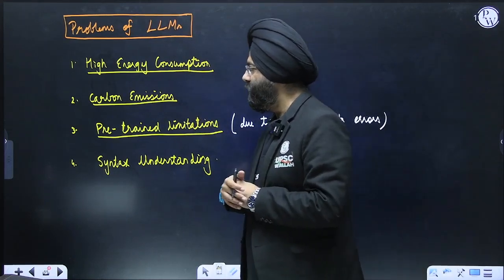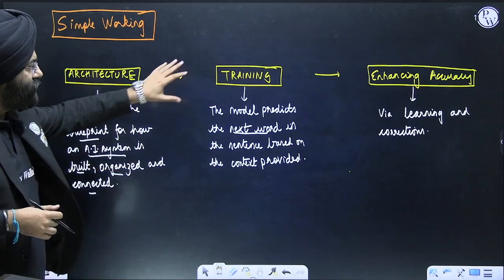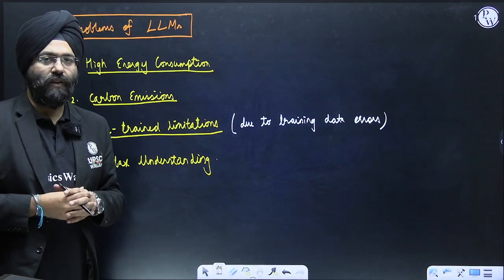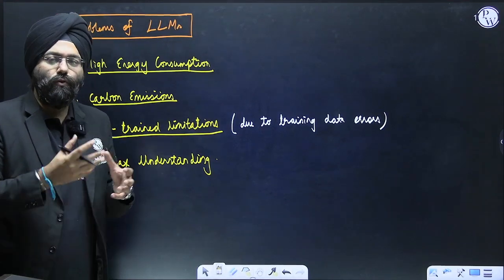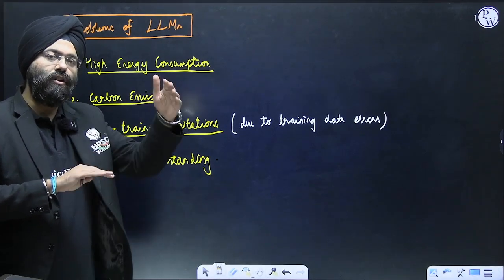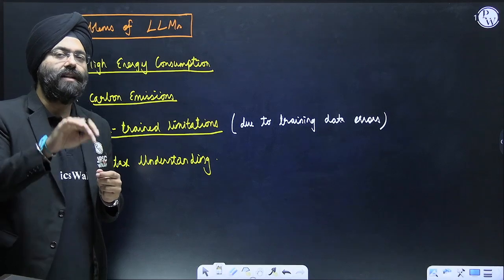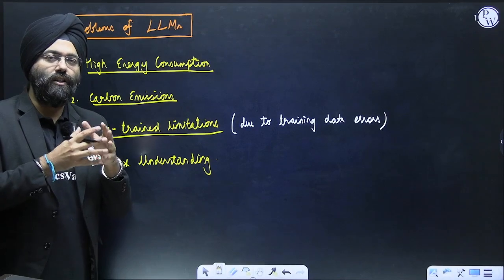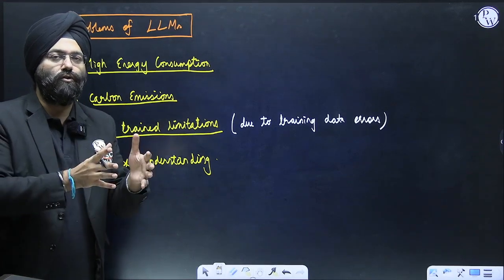Next is pre-trained limitation. I told you in the previous slide also that during the training phase, people tend to feed certain data to those softwares. If that data itself is problematic or has a lot of issues, that forms a wrong base for that artificial intelligence software, and later on the magnitude of the error will increase. That is why when you ask some questions, you might be getting wrong answers to a great extent. That is why in the phase of enhancing the accuracy, you need to deal with the wrong inputs that were put in the training phase of that particular software.